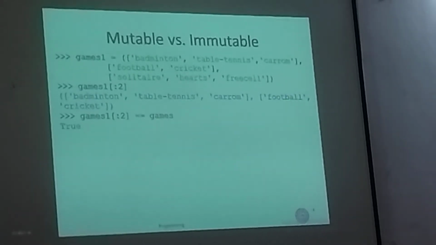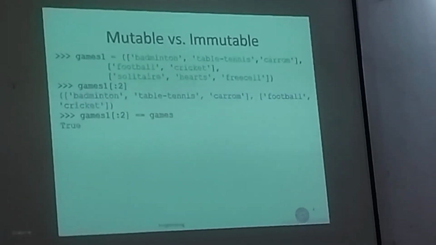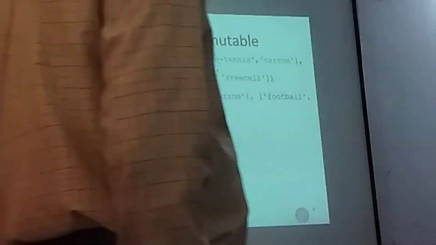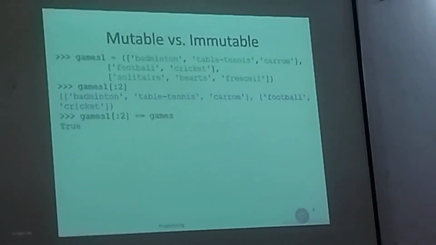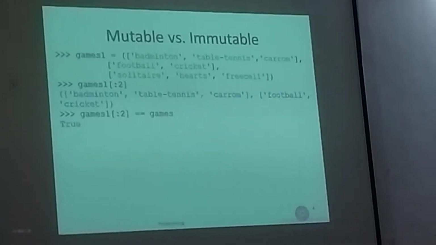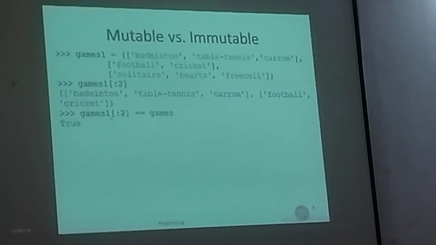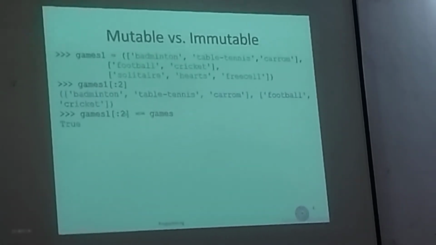We can slice games1 tuple with 3 given elements, number 0 and 1 in games1, which is same as the list badminton, table tennis, carom, and the list football, cricket. It should be clear that these 2 elements of games1 tuple are same as games tuple itself, and therefore it should be no surprise that the particular equality returns true.